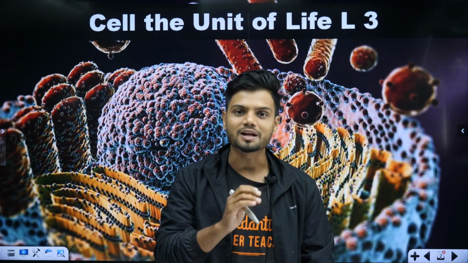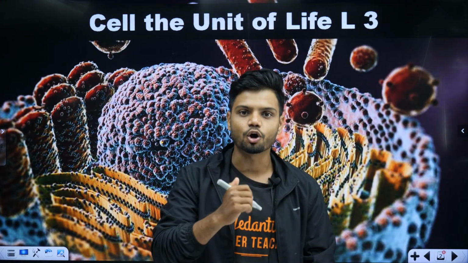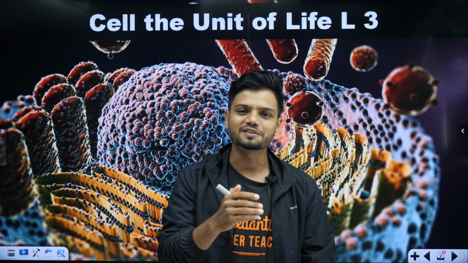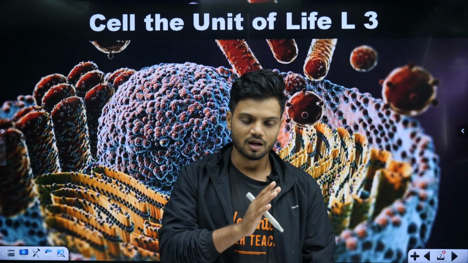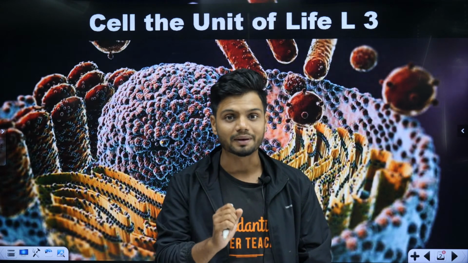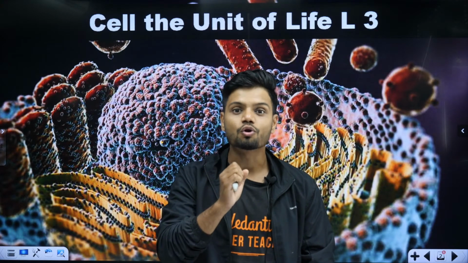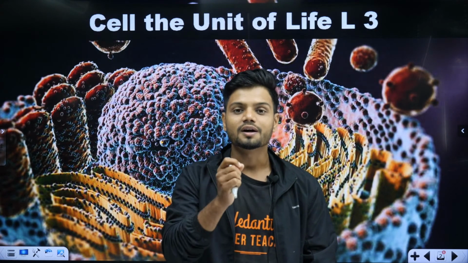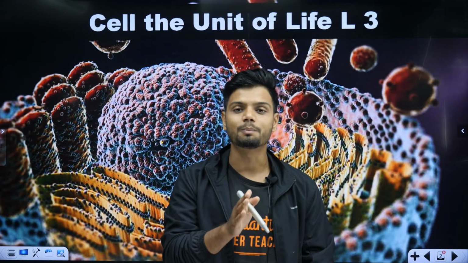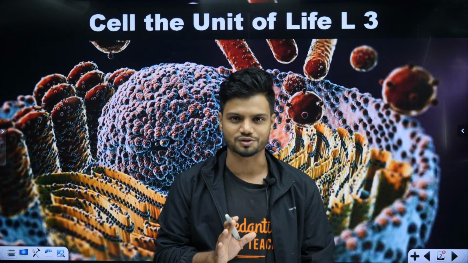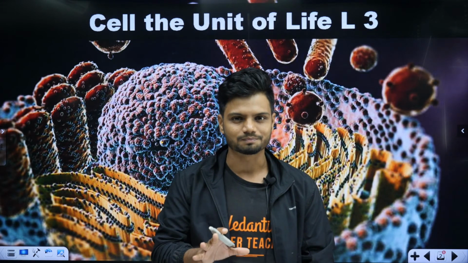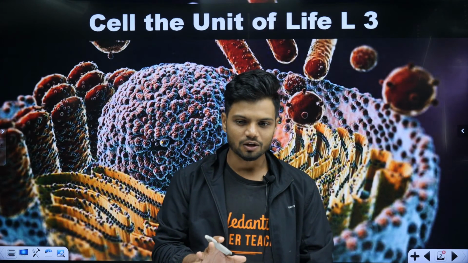We did endoplasmic reticulum. We finished Golgi complex, the Amazon factory. After that, we did lysosomes. We also did vacuoles. Apart from that, we also did the double membrane structures, that is the mitochondria and chloroplast. Not Golgi complex, the mitochondria and chloroplast, double membrane structures. So all that is over now. What is left now?